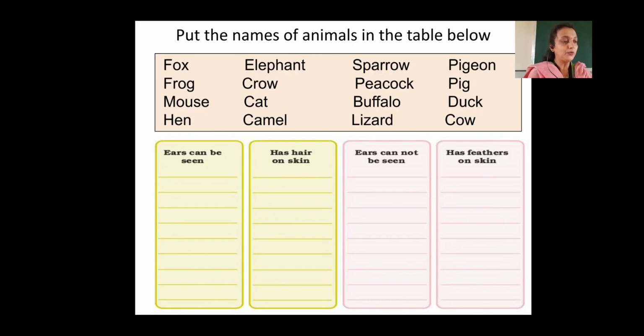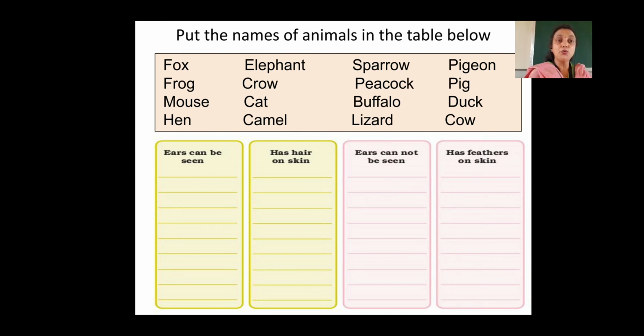Okay. Now, you can see put the names of animals in the table below. We have given one table here and you have to write down the proper name of the animal in a proper box. Right. So, what is that box? Ears can be seen, has hair on the skin, ears cannot be seen and has feathers on skin. Now for example, fox. Can you see ears of fox? Yes, you can write ears can be seen. So fox will go in first box.